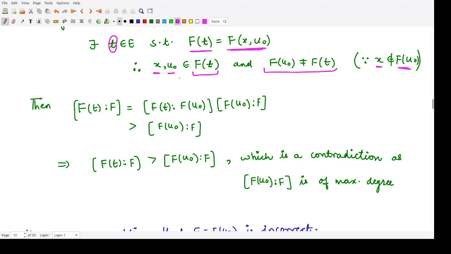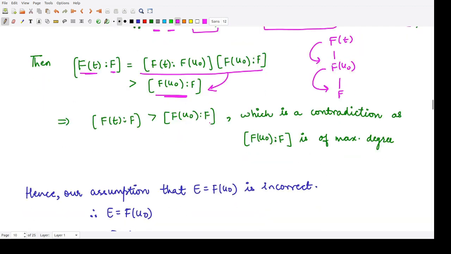So from here, what is the degree of F(t) over F? Here we have F(t), here we have F(u0), and here we have F. By construction, the degree of F(t) over F is equal to the degree of F(t) over F(u0) times the degree of F(u0) over F. And this product would obviously be greater than the degree of F(u0) over F.